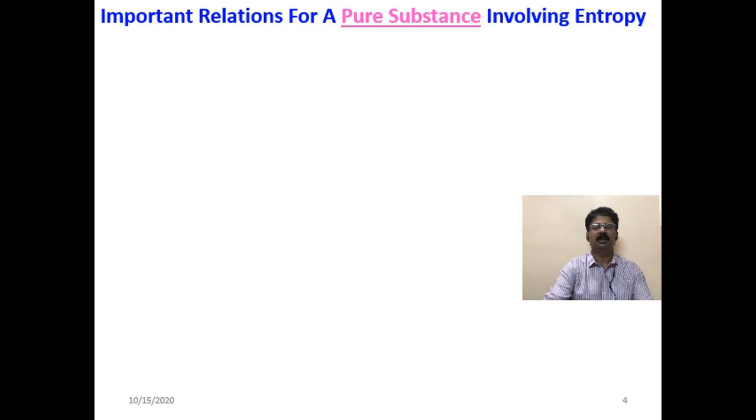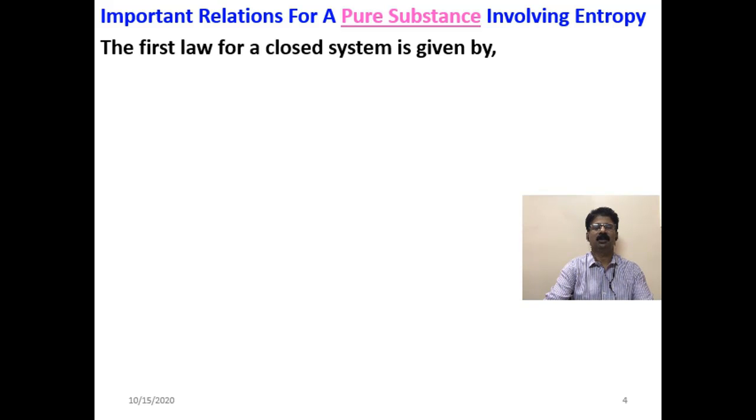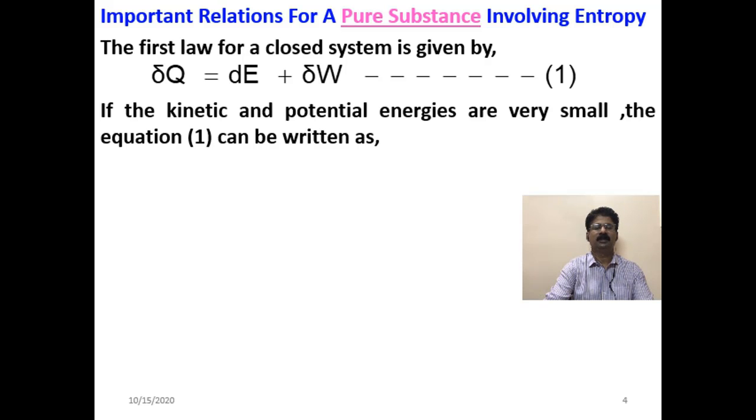Now, important relations for a pure substance involving entropy. The first law for a closed system is given by δQ = dE + δW. All of you know this, so I won't explain these things. If the kinetic and potential energies are very small, the equation 1 can be written as, now here if the kinetic energy and potential energy are neglected, then dE becomes equal to dU.